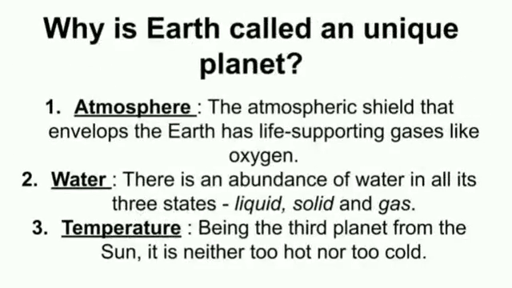Now here we understand why Earth is called a unique planet. Unique means different. No other planet is like Earth. Why? The reasons are Earth has atmosphere, water and temperature, which makes life possible on the Earth, and in this manner Earth is a unique planet.